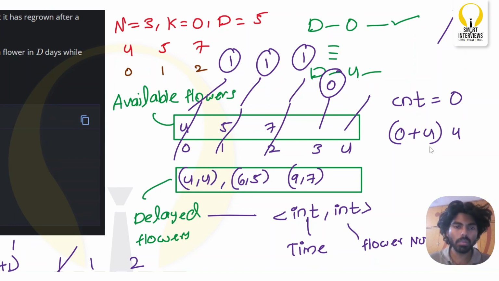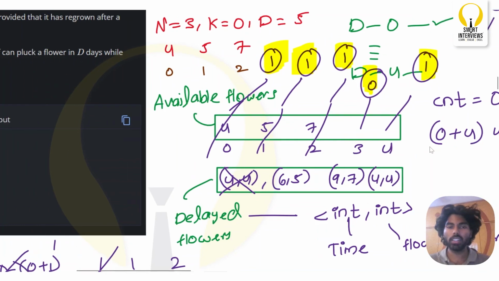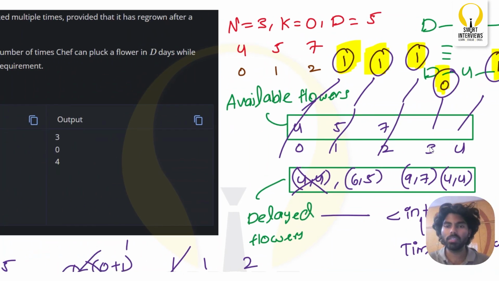So I will simply make this an available flower. So on day 4, I can simply pluck the same flower again, with the time as 4, 4. So on day 4, I can pluck one more flower. In total, how many flowers have I plucked so far? 1, 1, 1, 1. Total 4 flowers, and that is the expected answer.